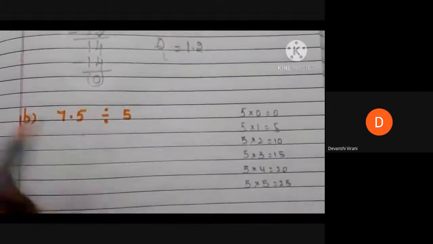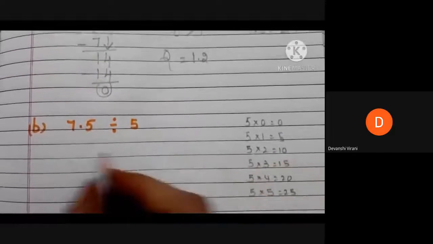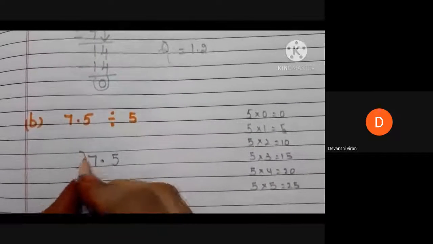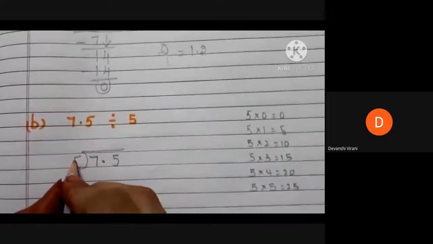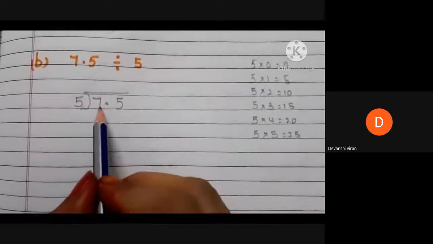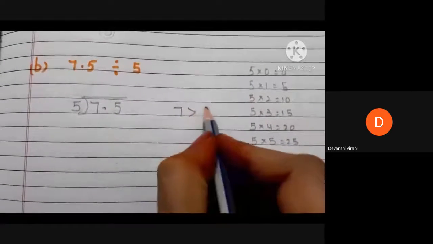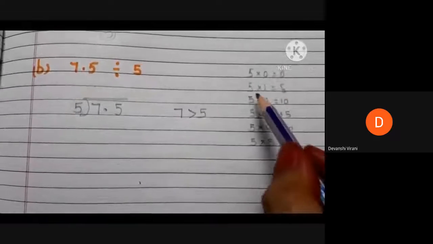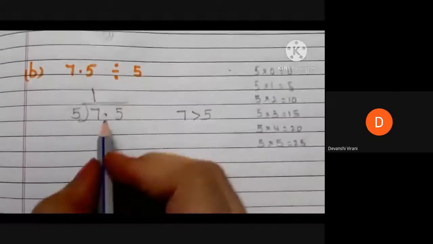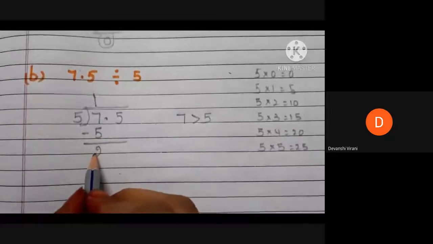Let us go to another example. Here we have 7.5 divided by 5. First we have to arrange like this: 7.5 is divided by 5. In the dividend 7.5 we have 7 here, and it is greater than the divisor 5. So we can take 5 ones are 5. Write 1 here and 5 here. 7 minus 5 is 2.